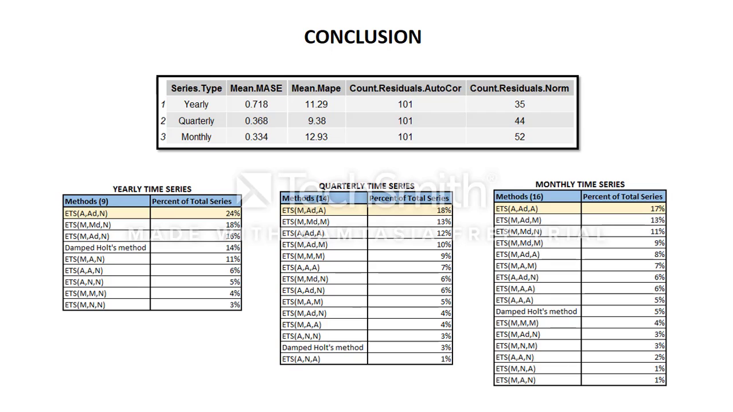Also, the conclusion that can be drawn from this project is that for yearly, quarterly and monthly time series, it can be seen that the model with the damped trend is on the topmost, which accounts for the maximum number of models. Like in yearly time series, overall 9 methods were used to get the forecast values of the 101 series, out of which the state space model with additive error, additive damped trend, and no seasonality accounts for 24% of the total series.